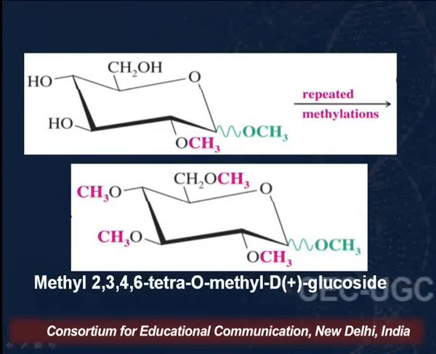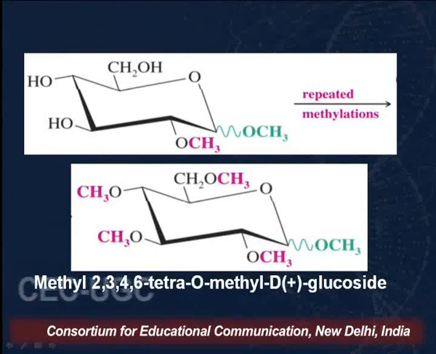So what is the product now? It is methyl. We are differentiating this methyl because this methyl is a part of the acetal linkage, and then we have 2,3,4,6-tetra-O-methyl. So these 4 methyl groups which we are indicating as 2,3,4,6, these are the ether linkages, ether groups, and we get O-methyl D-glucoside.